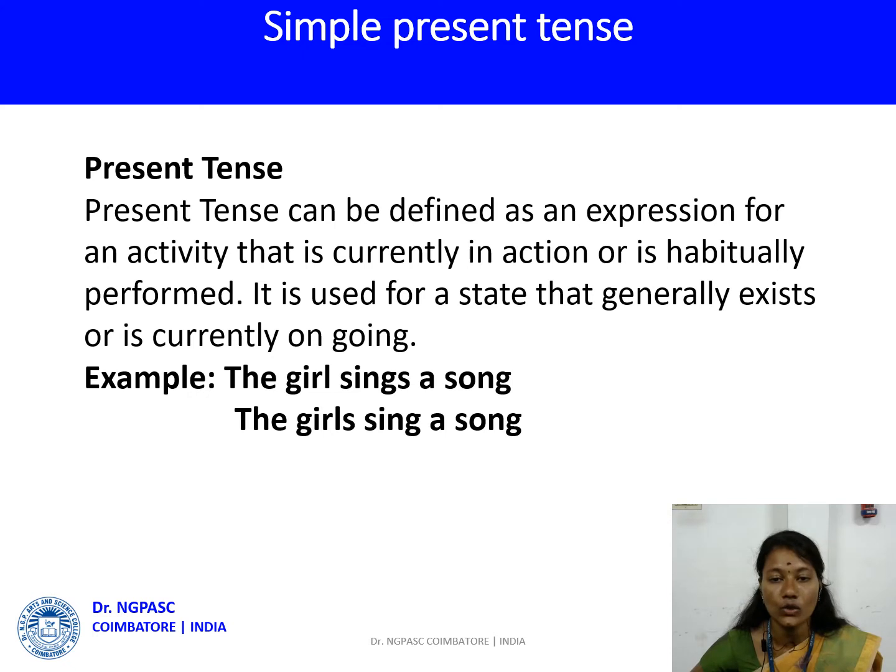The girl sings a song. The girls sing a song. I have mentioned the subject as a plural subject and as a singular subject.